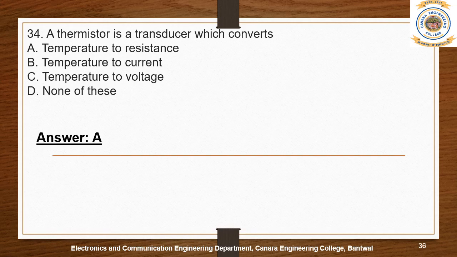When you come to the thermistor, there are two different types. When the external temperature increases, the resistance can increase, so that has a positive temperature coefficient. Some resistance values decrease when the external temperature increases, so that is a negative temperature coefficient. If we divide the term, thermistor is a combination of temperature plus resistor, together called a thermistor.